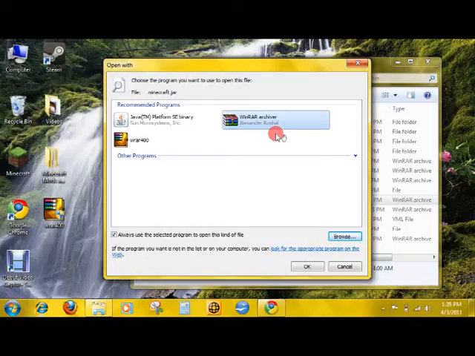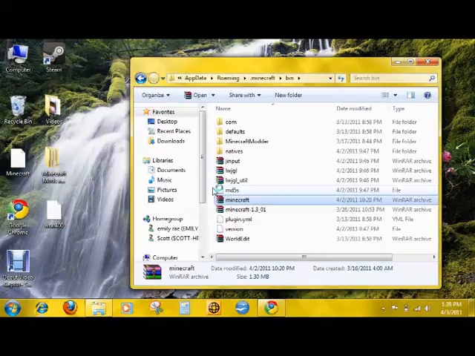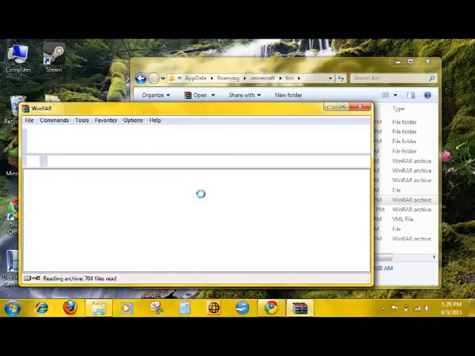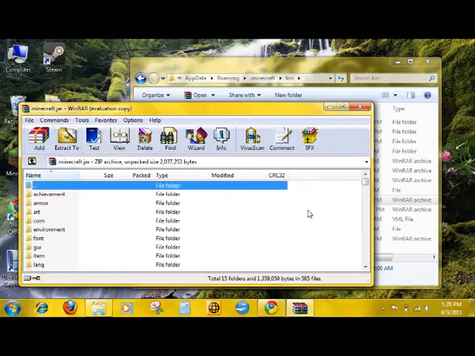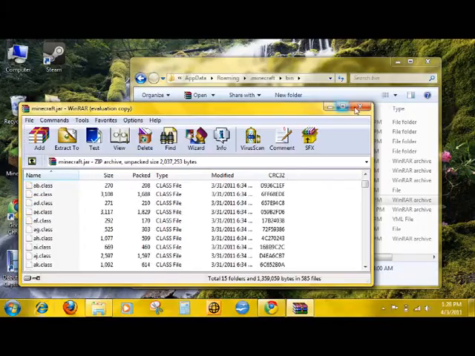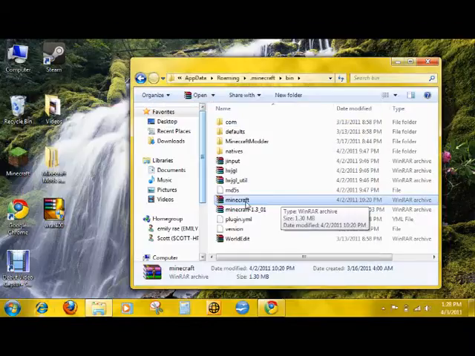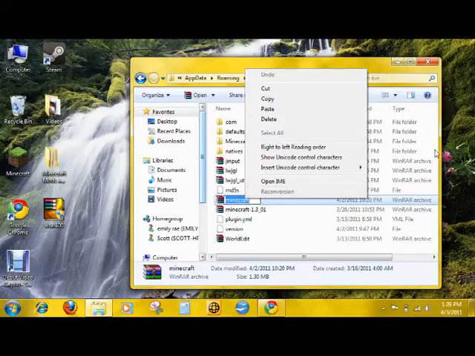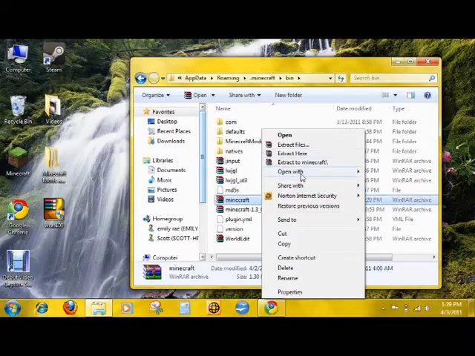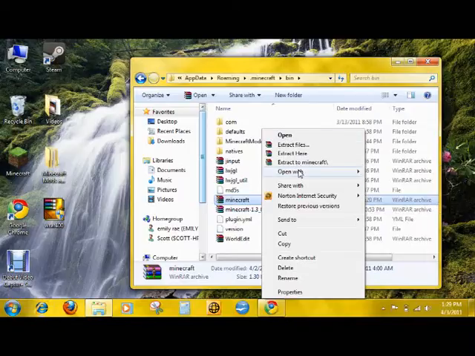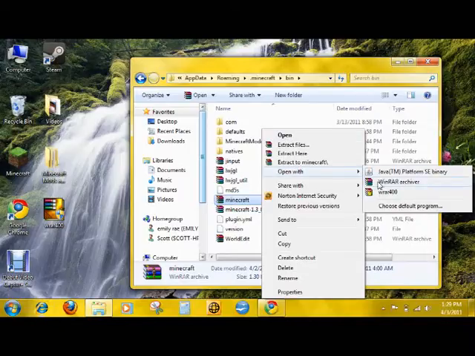So I'll go ahead and open it, show you that it works. See? Left click on this first, and then right click it. And then it should come up with an open with, if you're having trouble finding this. And then it should be an arrow. It shouldn't be open, it should be open with. And then double click on WinRAR Archiver.